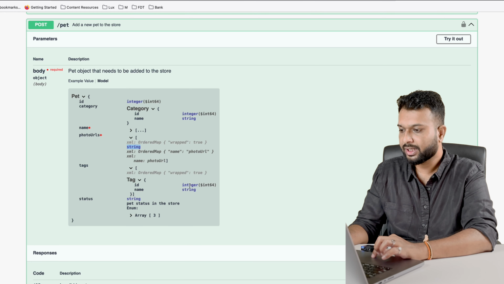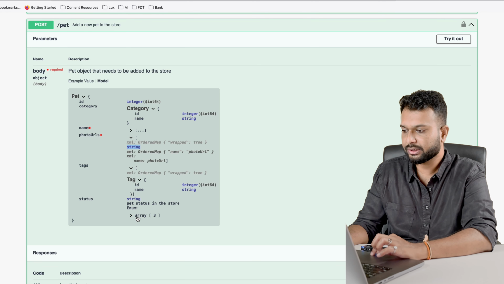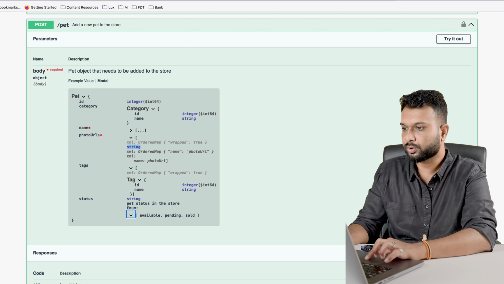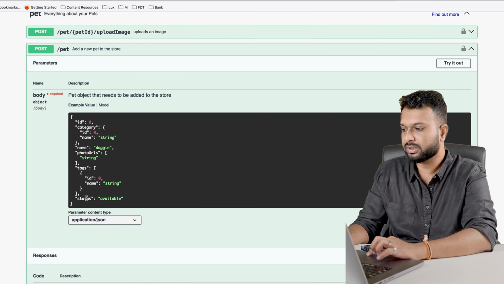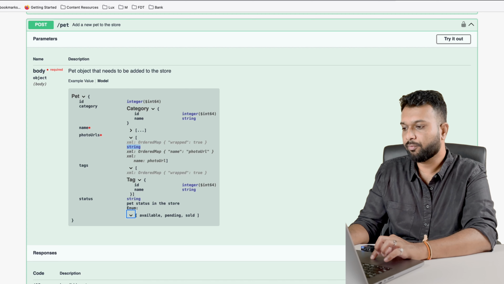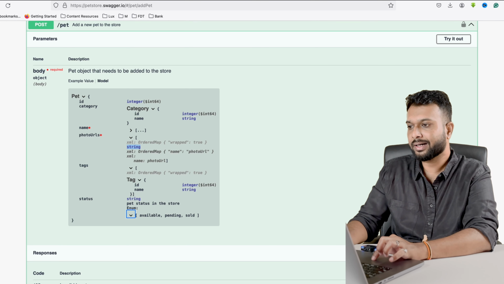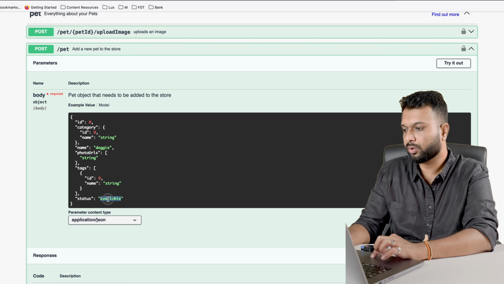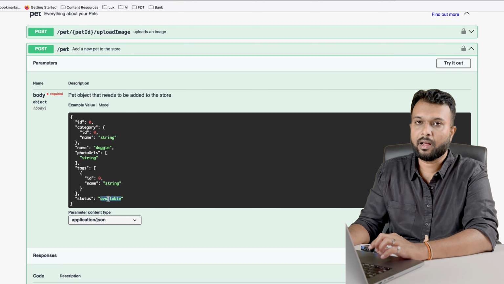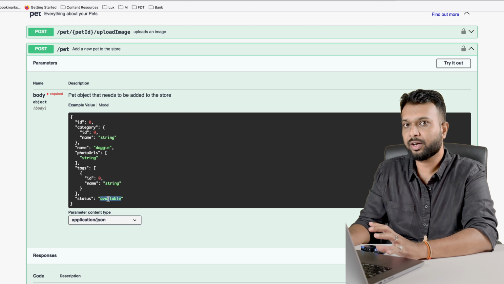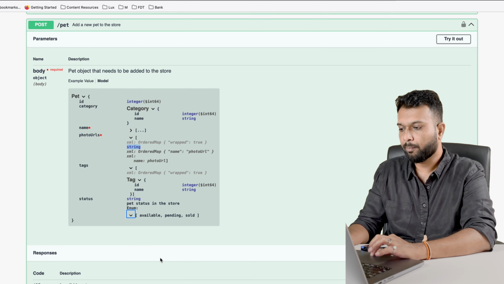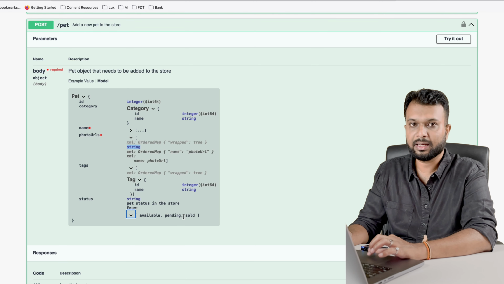If you expand each and every tab, you can see integer, string, and if it is an array, then the array status is also defined. And there are multiple predefined statuses available: available, pending, or sold. So if someone is making a request, then the status data should also come from this particular data. It says to be available, pending, or sold. I cannot pass any random data. For example, if I wanted to pass status as not available or not exist, like this I cannot pass. It has to come from these three values: available, pending, or sold.